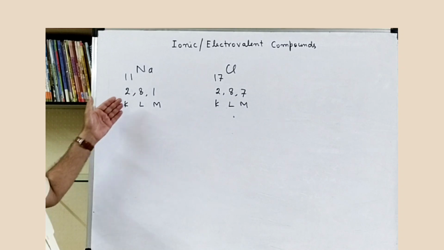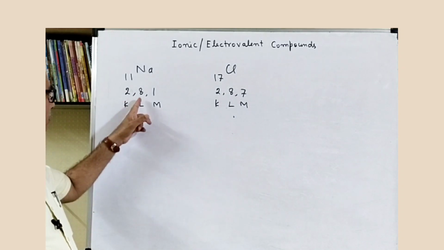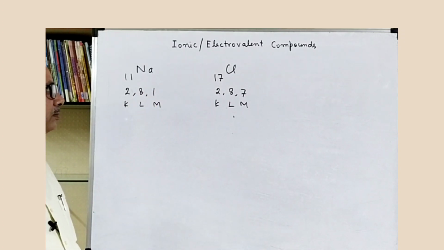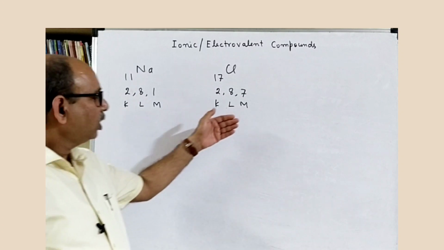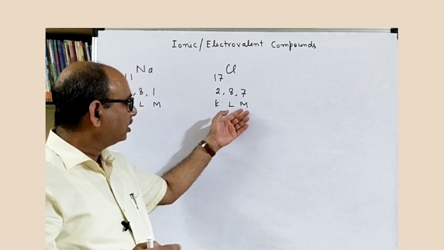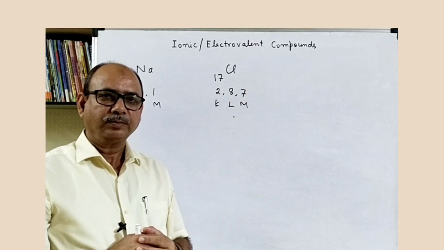Here, sodium can complete its octet by transferring one electron from its M shell. Similarly, chlorine can complete its octet by accepting one electron, then its M shell will be 8.